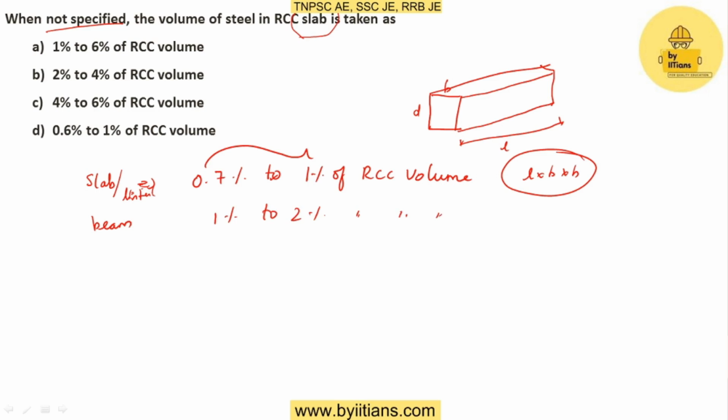If you go for a column, this value will be 0.8% to 6% of RCC volume.